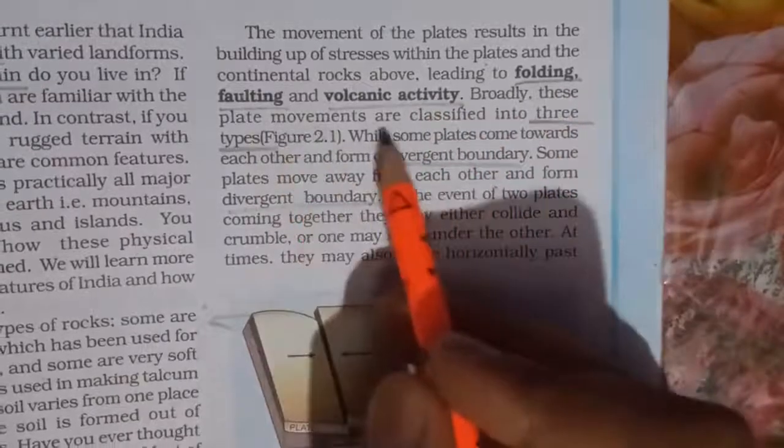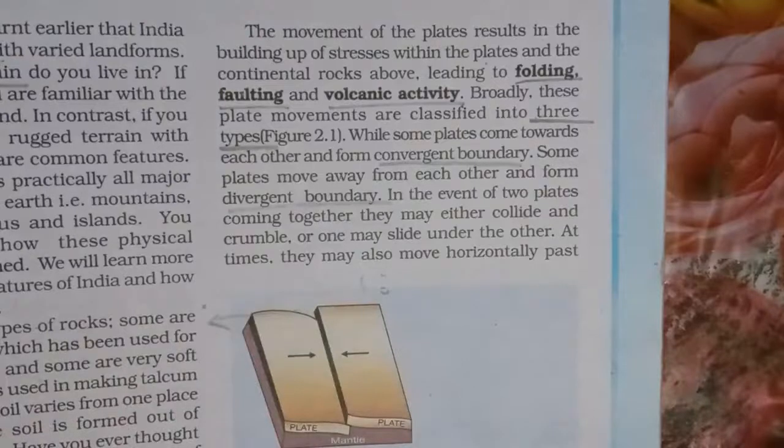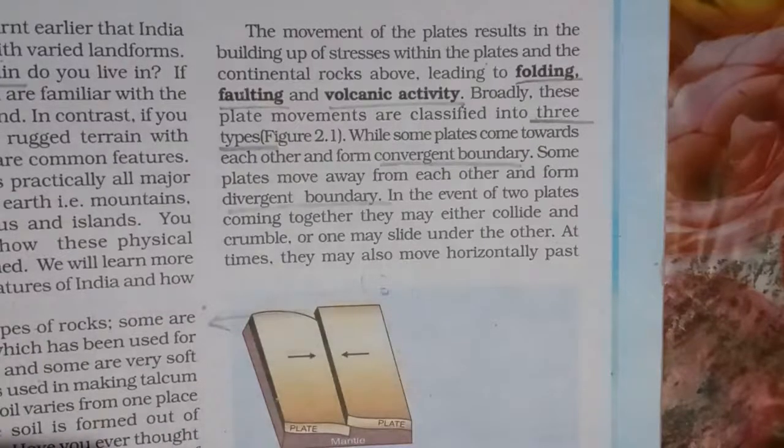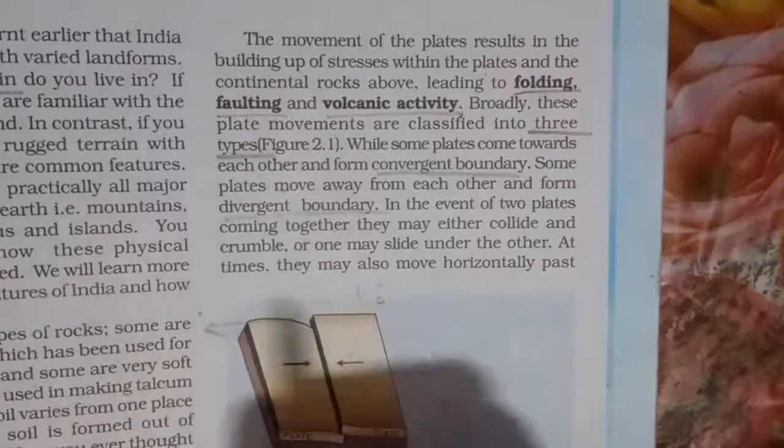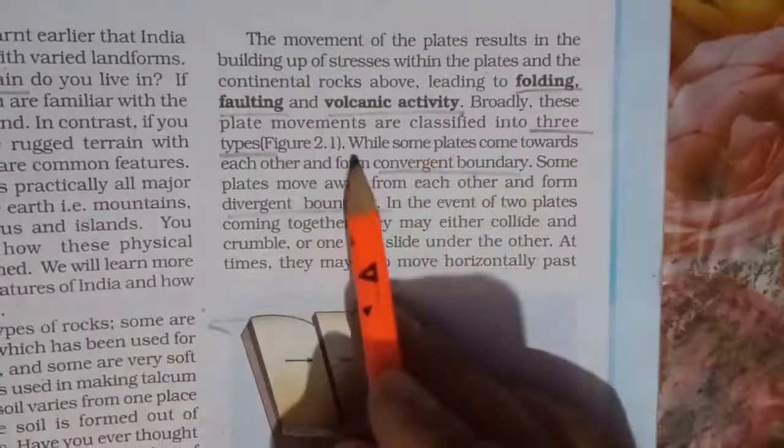Broadly, the movement of these plates has been classified into 3 types. Whenever there is movement among these plates, there will be 3 types of movements.